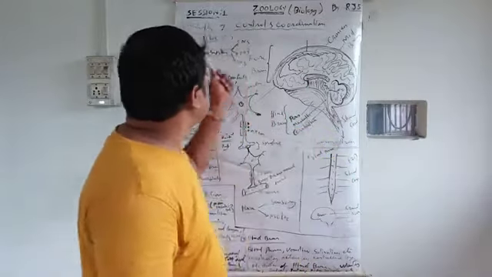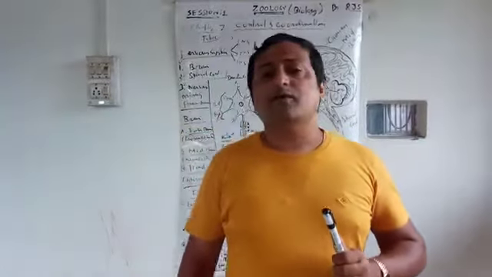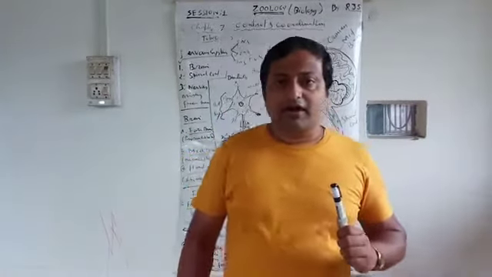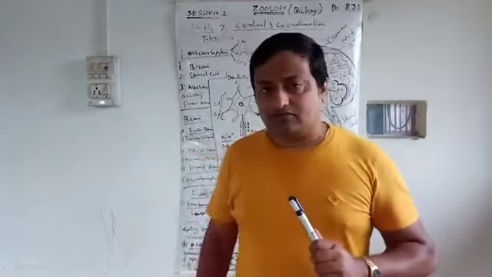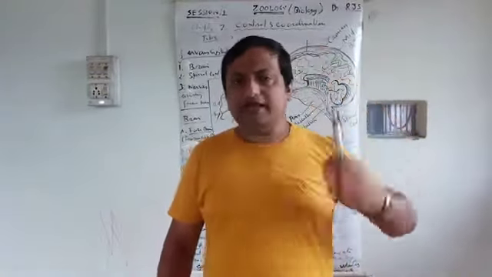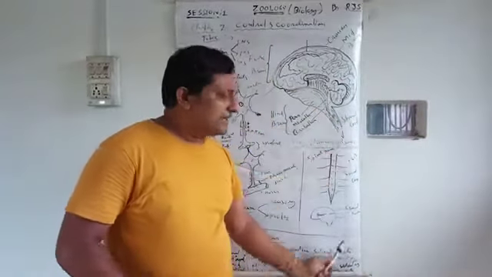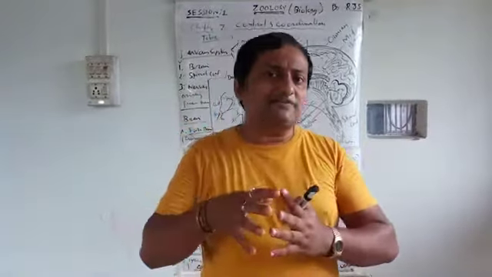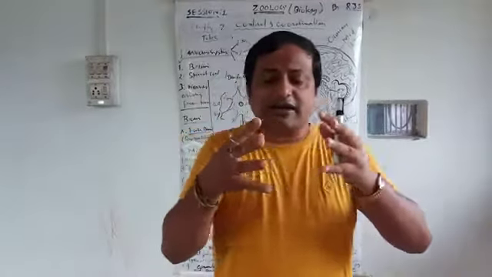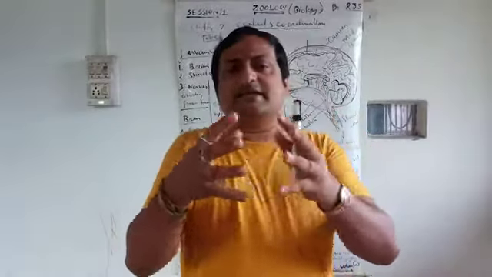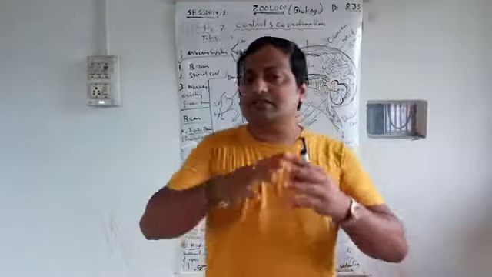Firstly, about the nervous system. Humans have a well-developed nervous system, which consists of the brain and spinal cord. In the brain, millions of nerve cells are present, and we will see later what they do. These nerve cells are arranged in white matter and gray matter, and you will be able to see millions of nerve cells inside the brain.